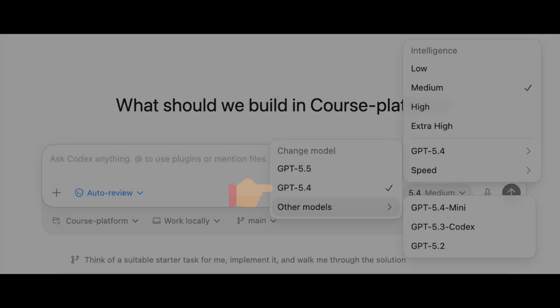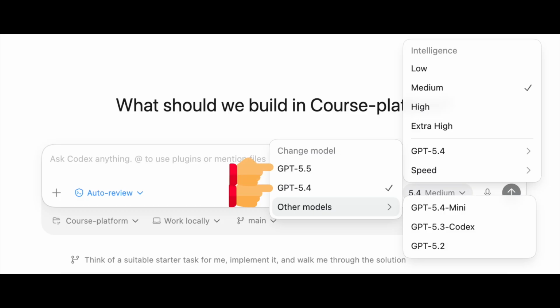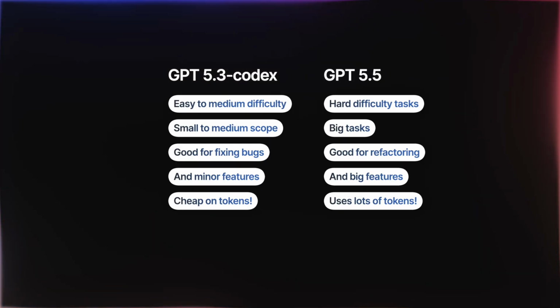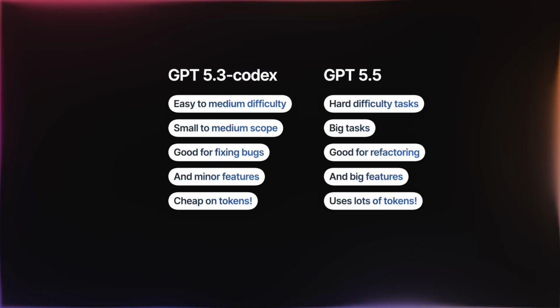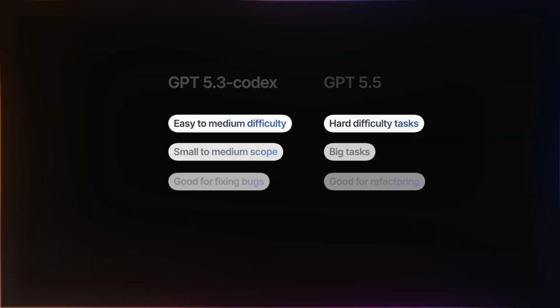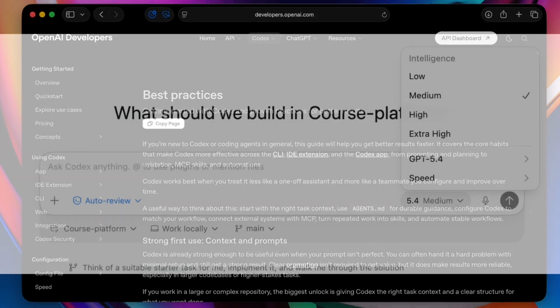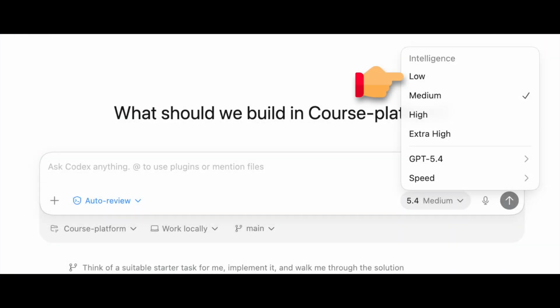I find that if I use GPT 5.4 or 5.5 too much, I run out of my weekly plus plan credit allowance within a day. So this split will maximize the amount of use we get out of our credits. To make it even more confusing, we also have to pick model reasoning effort. According to the best practices yet again, use low for faster well-scoped tasks, medium or high for complex changes or debugging, and extra high for long, agentic, reasoning-heavy tasks.